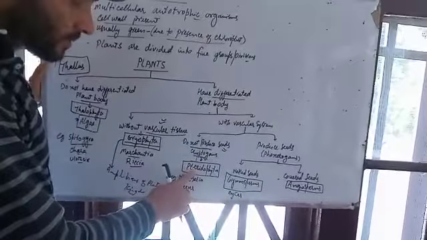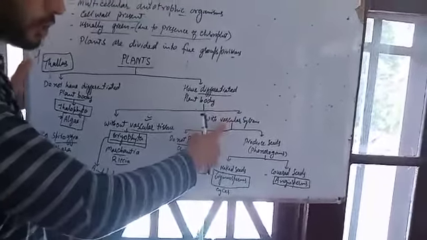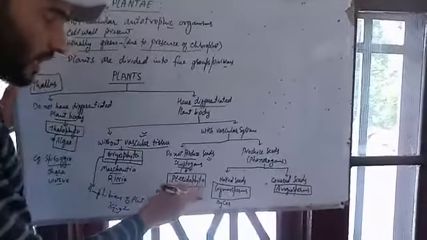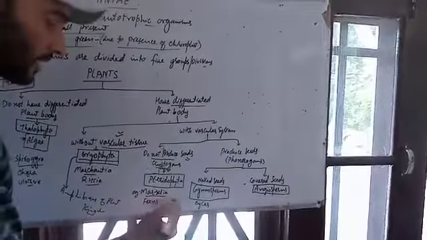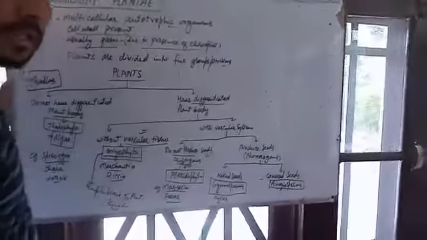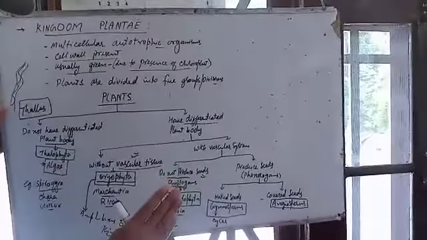Pteridophyta are the plants which do not produce seeds and have vascular tissue and a differentiated plant body. Examples in Pteridophyta are Marsilea and ferns.